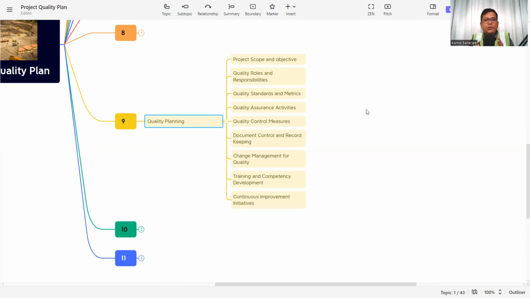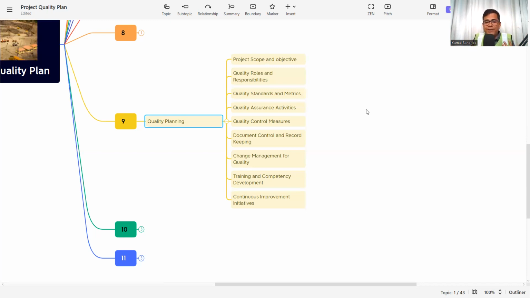Then quality roles and responsibilities. What are the roles and responsibilities of each and everyone, starting from the project manager and the head office base also? What will be their duties or roles and responsibilities related to these projects? Then site engineer, project engineer, quality manager. Everyone's roles and responsibilities will be defined so that the client will understand who the responsible persons are, each with separate responsibility, so they will be confident that the quality will be ensured.